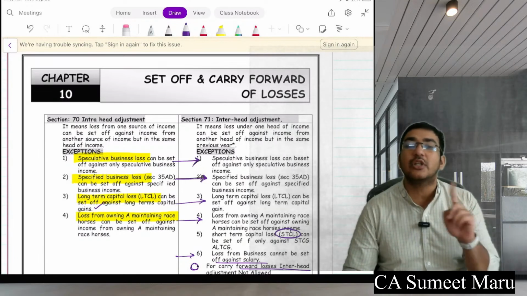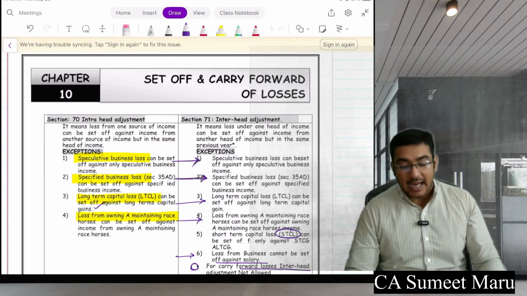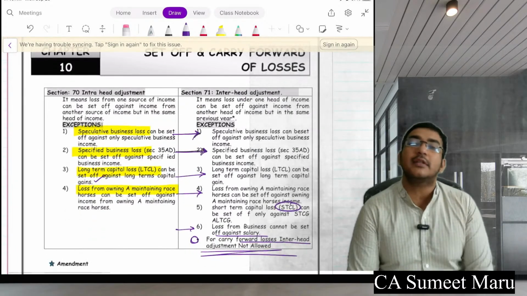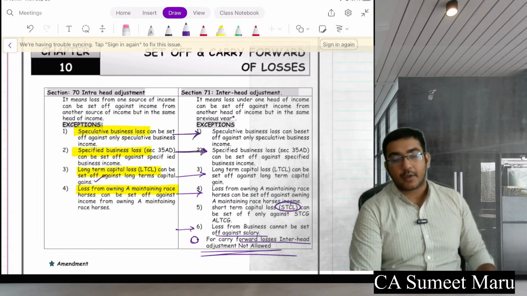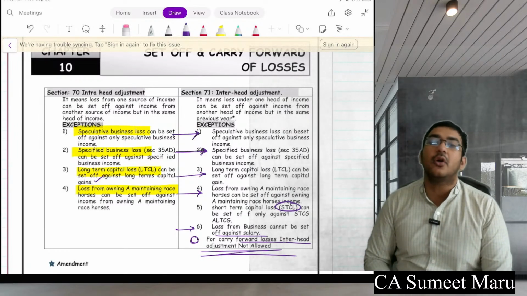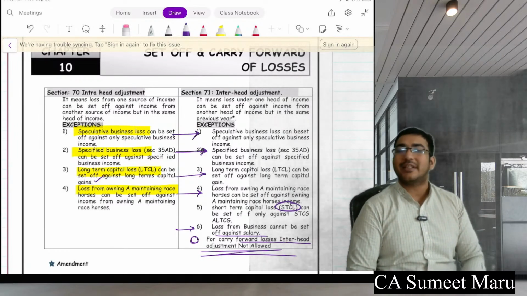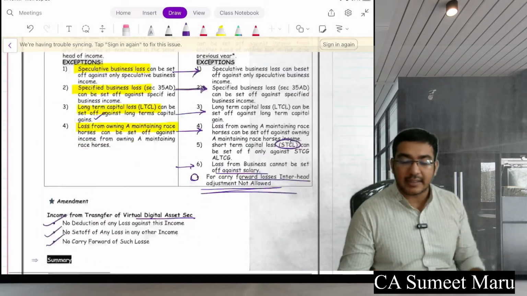That was your business loss cannot be set off with your salary income, and the last one was your short-term loss can be set off against only long-term as well as short-term capital gain. Okay, so with this rule, all other things you can do. Remember, if you are setting off your losses of house property, maximum 2 lakhs you can set off in this year. If there is any more further, you have to carry forward for the next coming year.